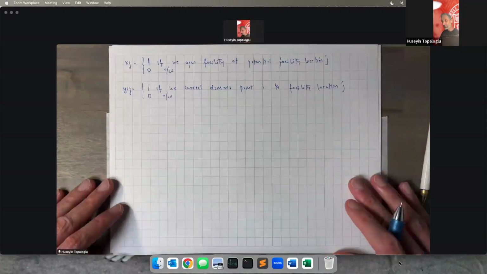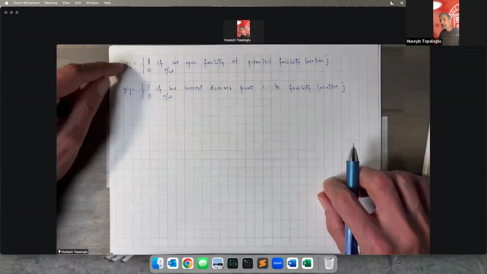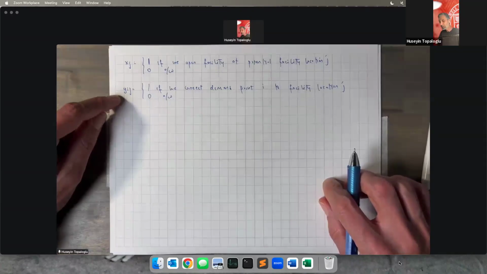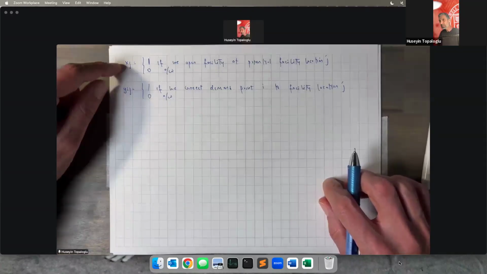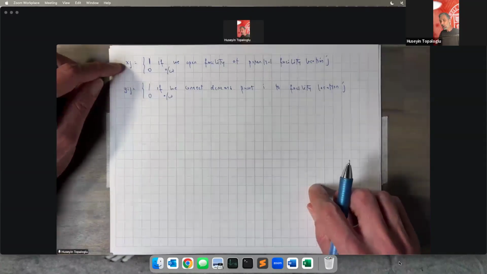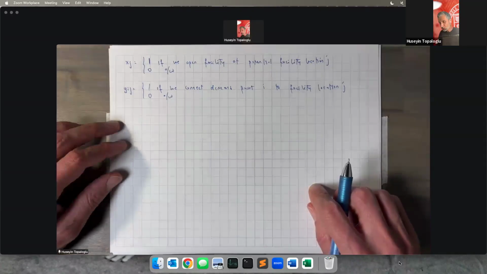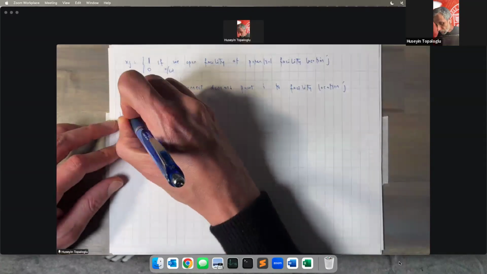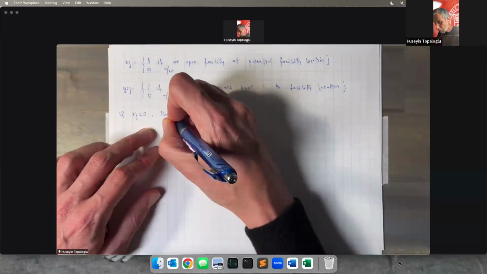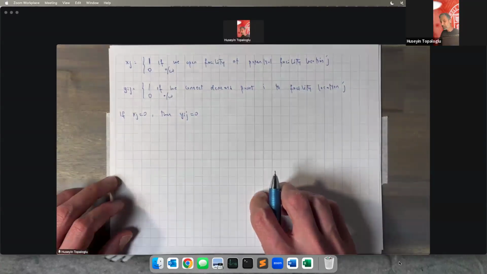Now we need to write some constraints that capture the logical relationship between the x and the y decision variables. Namely, if we do not have a facility open at facility location j, then we cannot connect demand point i to facility location j. Written in math notation, if x_j is equal to 0, then y_ij has to be 0, meaning that we cannot connect demand point i to facility location j.